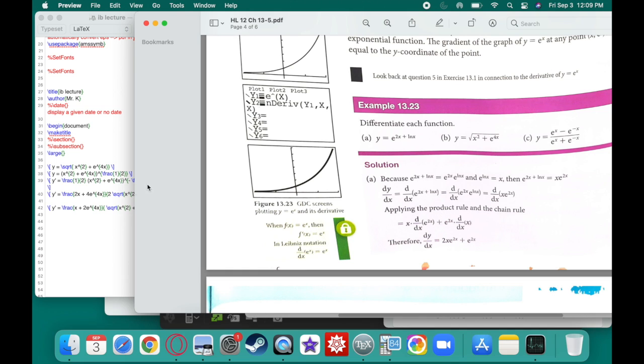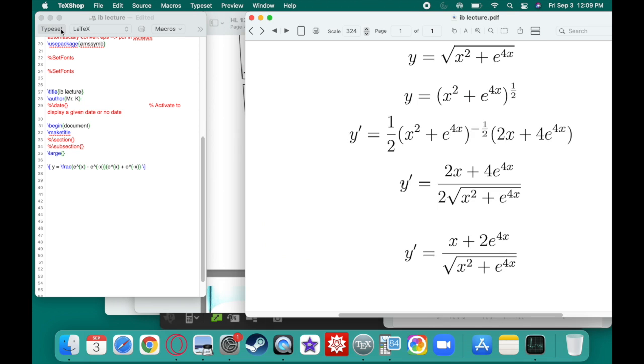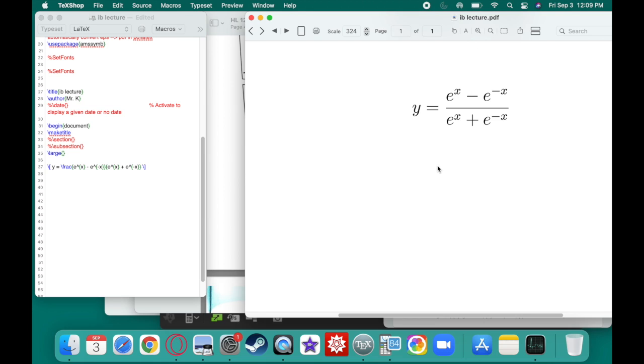Last one, we got this one right here. Boy, that looks really random. Not a problem at all, though. There we go. That's pretty nice.